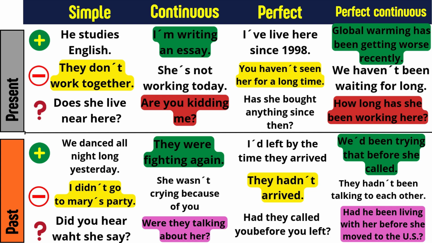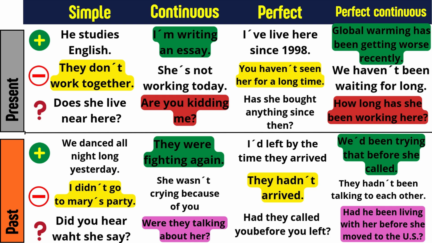What about the past perfect continuous? Well, the past perfect continuous talks about an activity that had been in progress before another activity happened in the past. For example, we had been trying that before she called. Or they hadn't been talking to each other. Or, had they been living with her before she moved to the US?